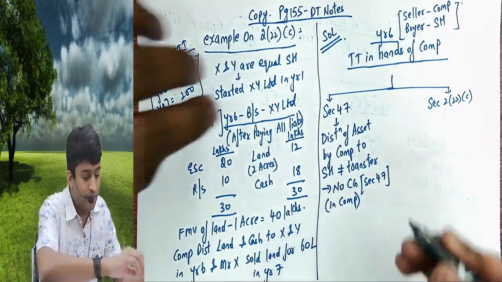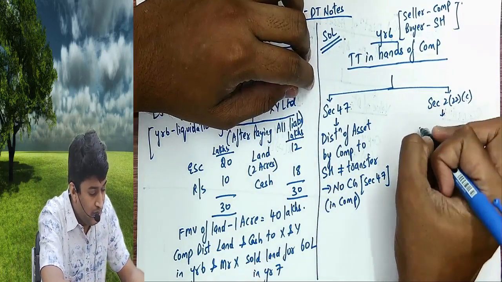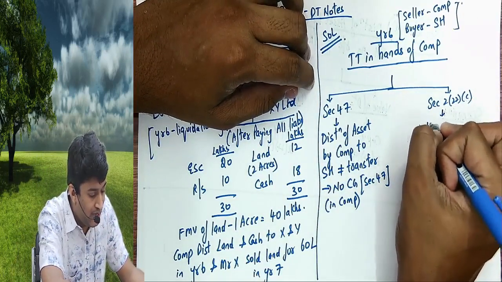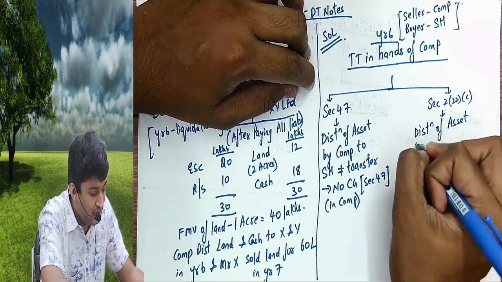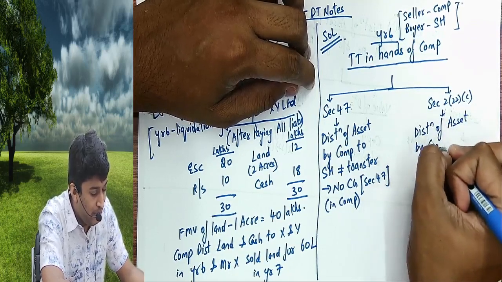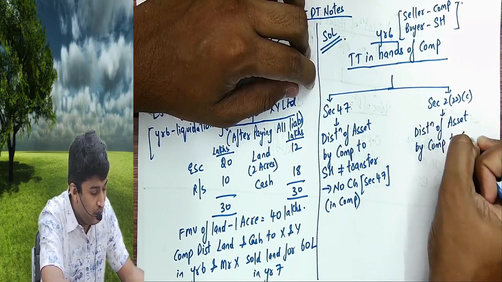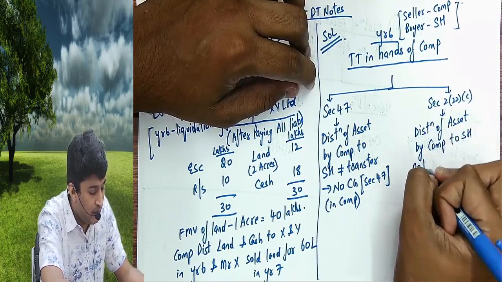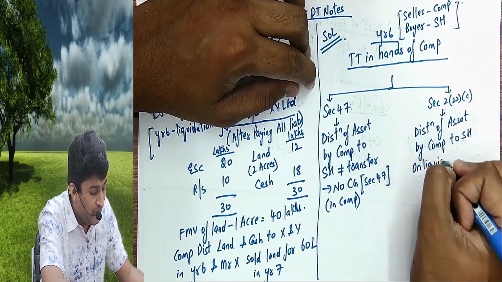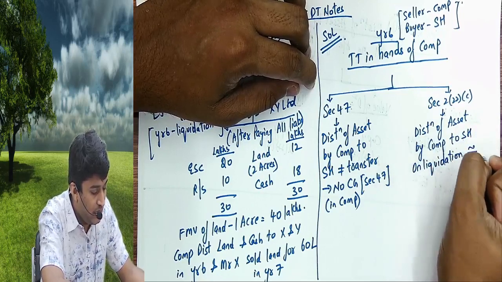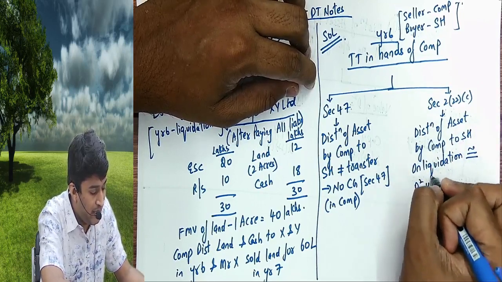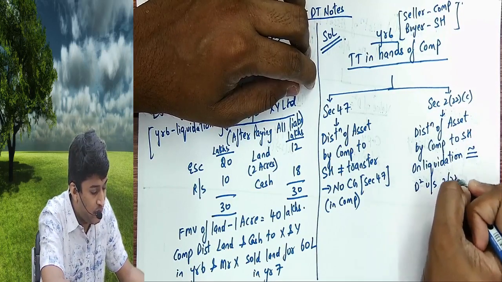222C. But the government clarified that distribution of assets by company to shareholder on liquidation is equal to deemed dividend under 222C.